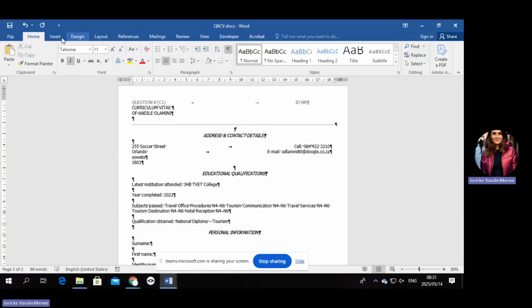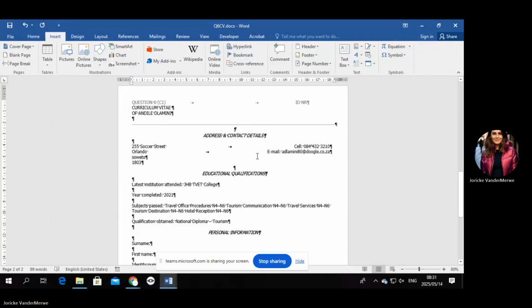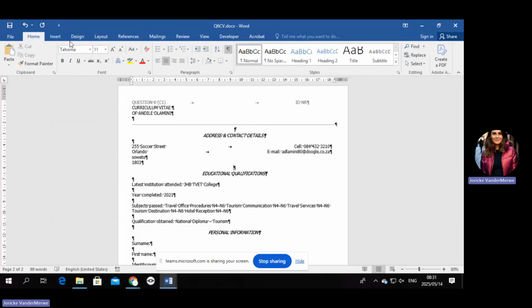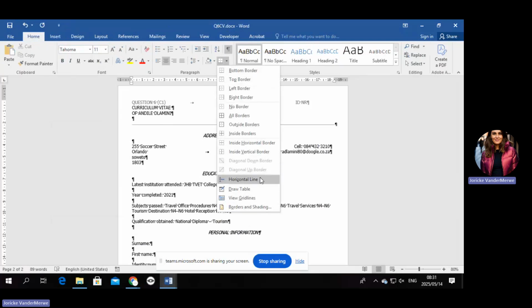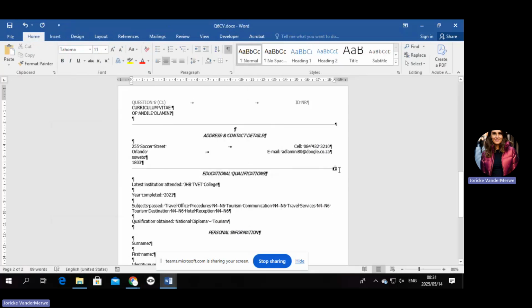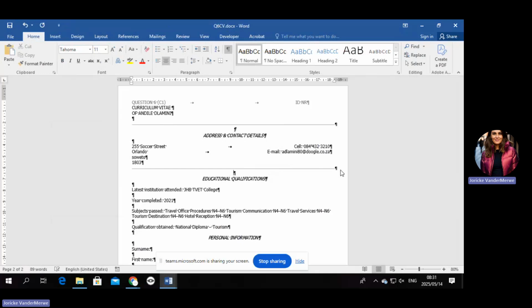Then there must also be one over here. So you're going to go and say insert at the top of that. It's not difficult. You must just keep your head above water: horizontal line. Make sure all your spaces are correctly put in at the bottom and at the top. And then the last one was above personal information.